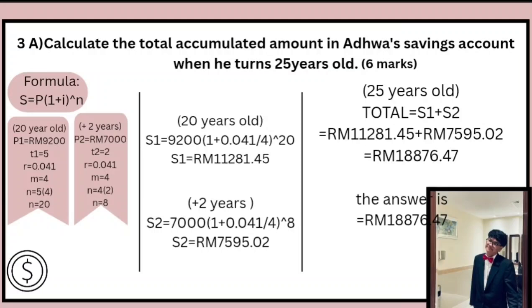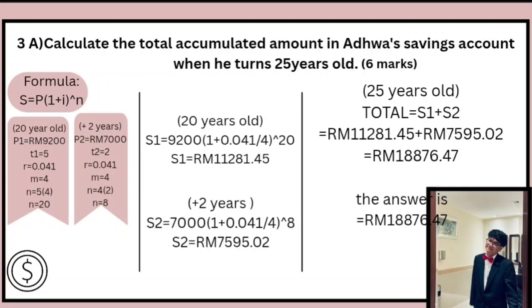Then I add to the formula S1 equal to 9,200 bracket 1 plus 0.041 divided by 4 bracket the power of 20. The total is S1 equals to 11,281.45 ringgit.